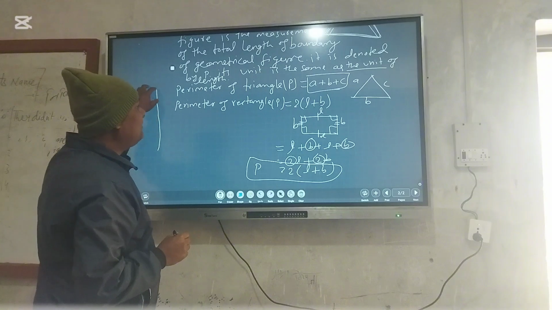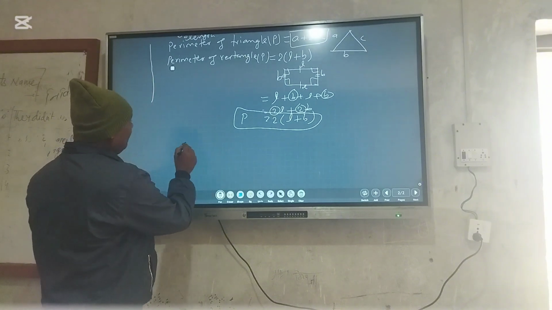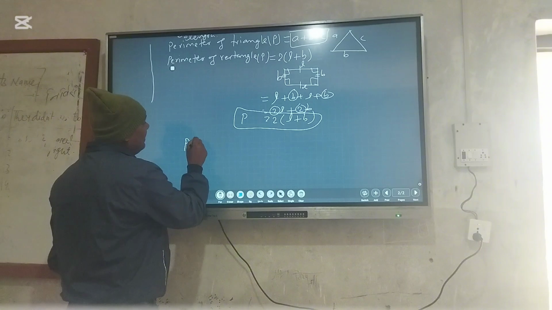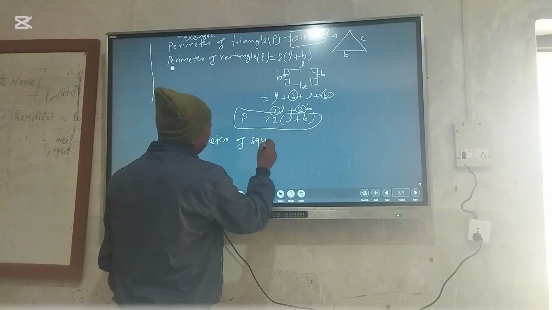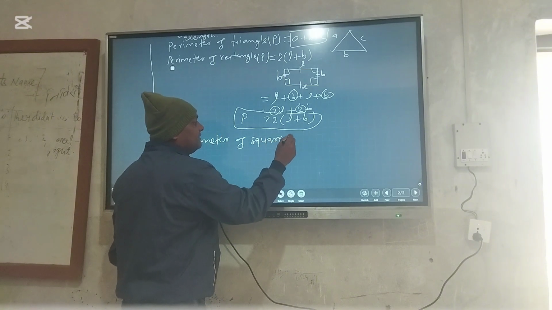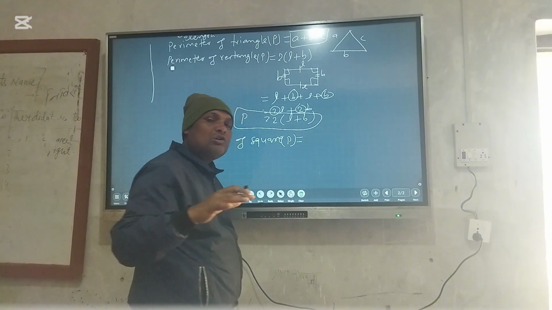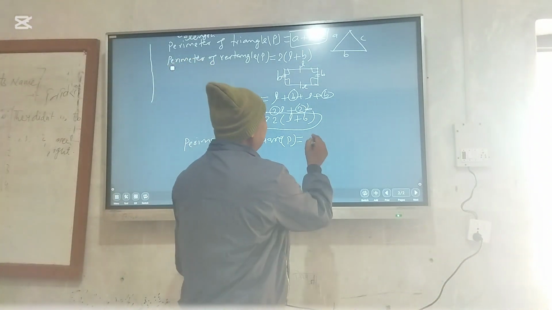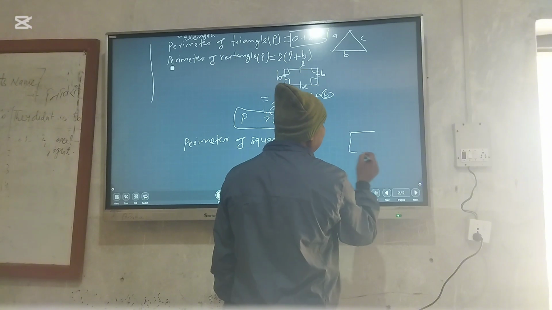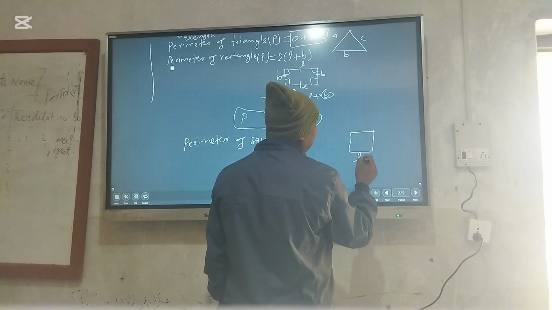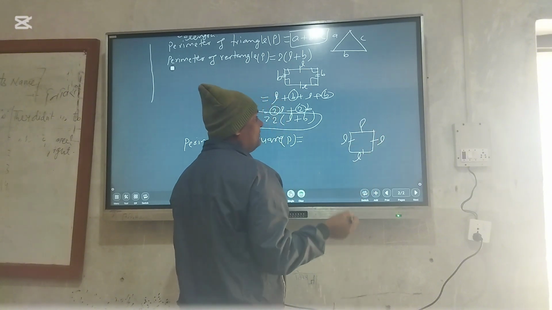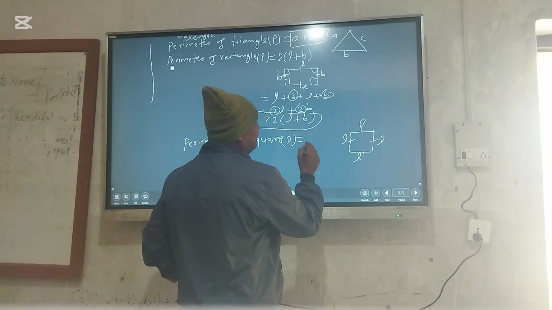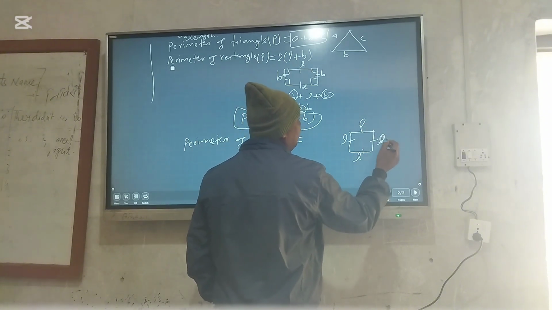In a similar way, we find the perimeter of a square. What is the perimeter of a square? In a square all sides are equal. If a side is denoted by L, all sides are equal, so the sum of all sides is the perimeter.